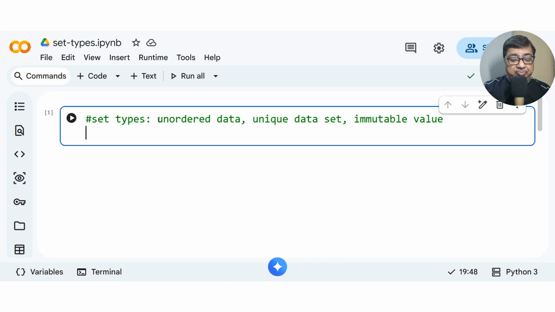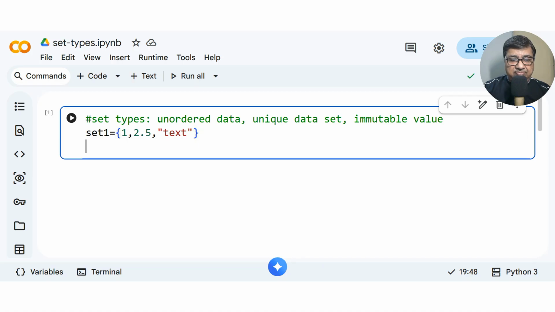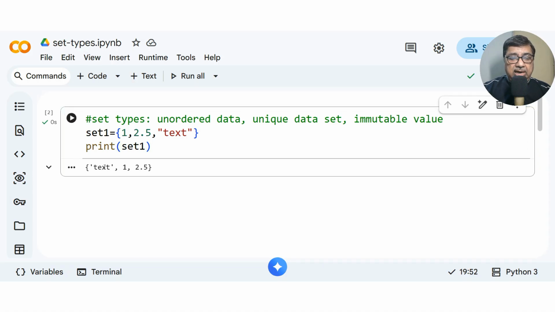Let me make a set. For example, I am making set1 is equal to, so the symbol for set is this kind of curly braces. Say I am putting one integer, one float value, one text value. I can put different types of values in a set. And let me print this set. So it will immediately get printed. Right? It is being printed with these curly braces, so indicating that this is a set.